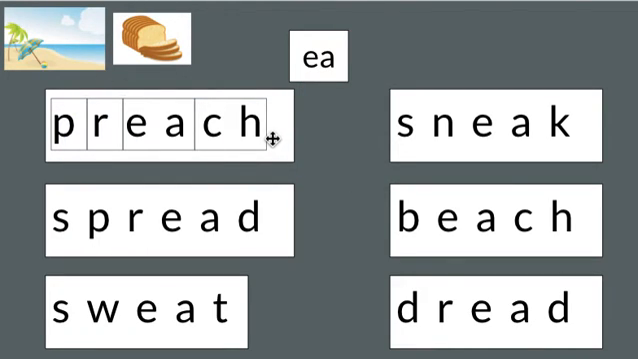I can blend those sounds together. When I get to the EA vowel team, I'm going to try the more common sound of E, like beach, first. If it doesn't sound right, then I'll try the E like bread. Ready? Watch as I blend it.